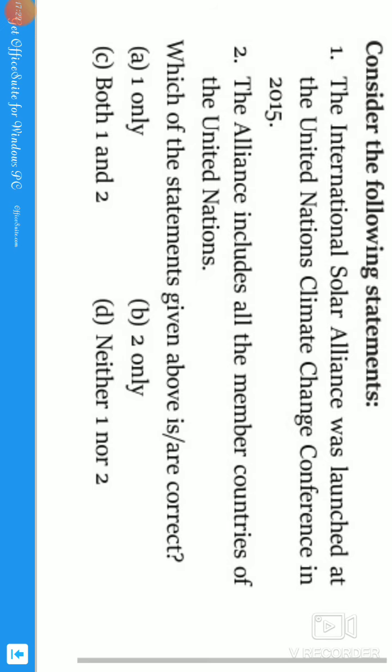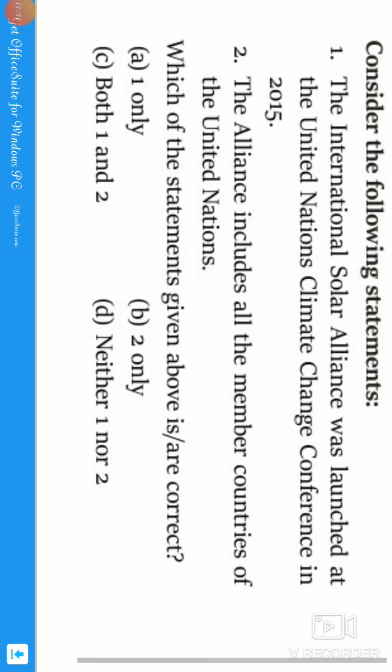The statement says the alliance includes all the member countries of the United Nations. So guys, it does not include all the member countries. Initially, it was the countries which fall under the tropics, the Tropic of Cancer and the Tropic of Capricorn. Now it has been extended to other countries, but it does not mean that all the member countries of the United Nations are under the International Solar Alliance. No, guys, so the second statement is not correct.